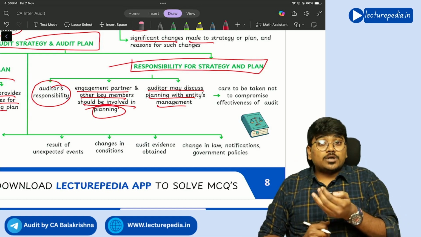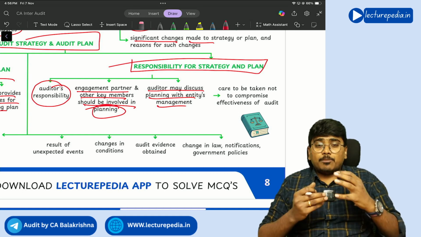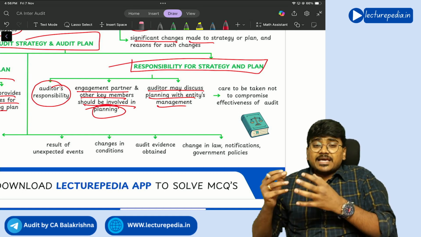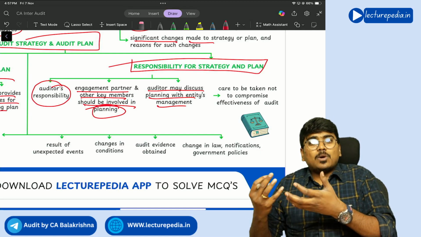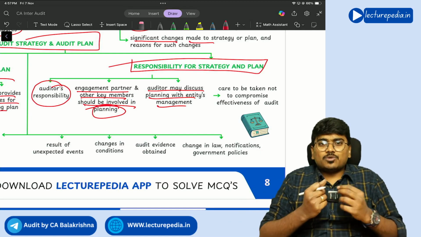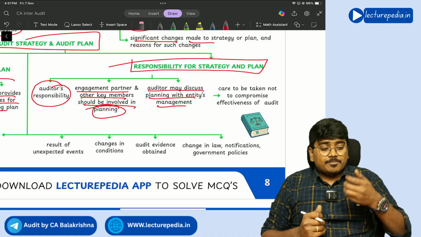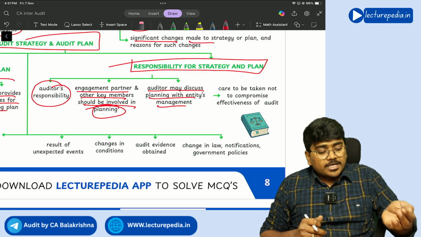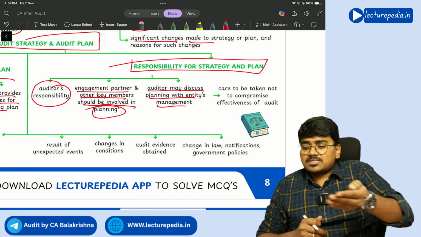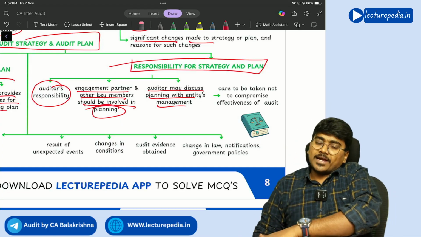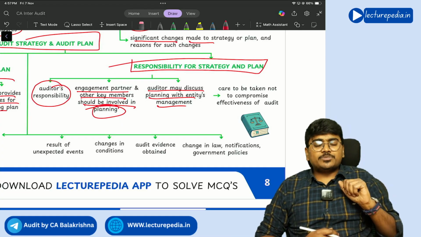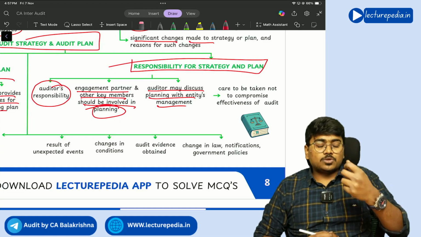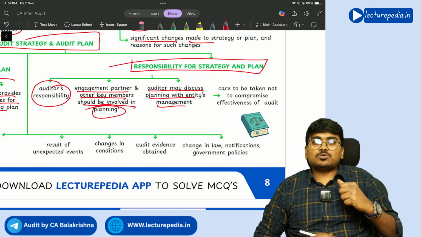Because if you don't communicate with management about the plan and strategy, they cannot facilitate, they cannot arrange the required documents that are necessary for your audit. So for that purpose, it is very important to communicate about your plan and strategy to management. But while communicating, please take care that you don't compromise on the objective of the audit.